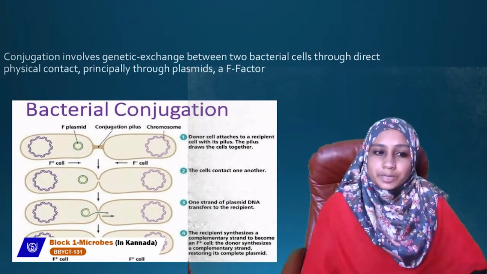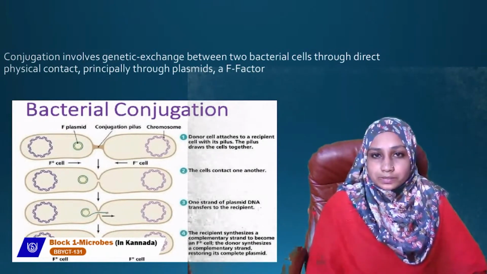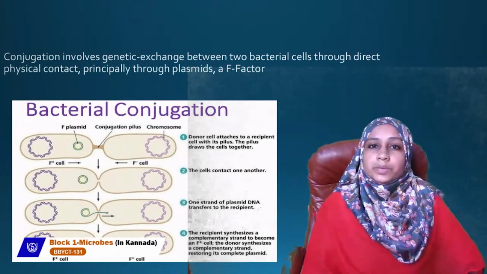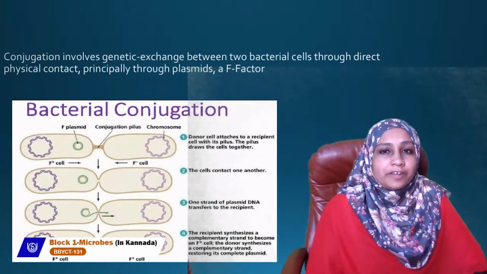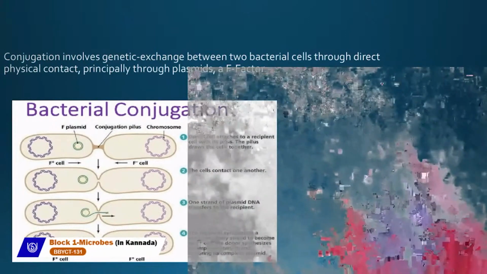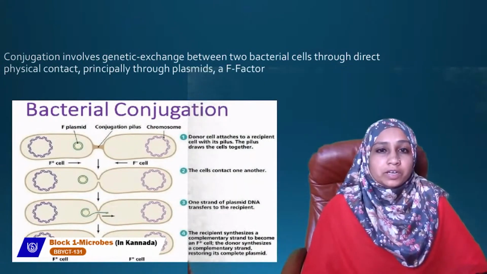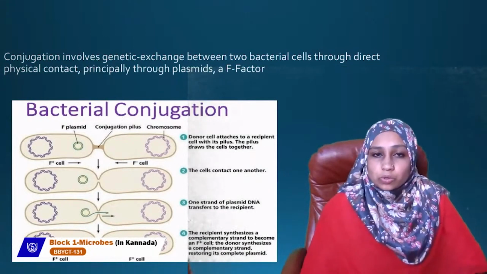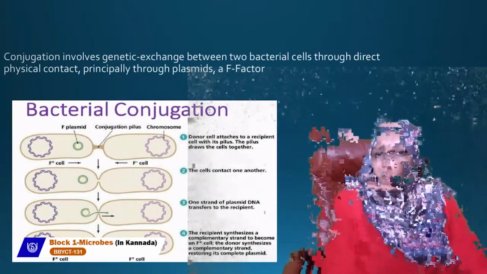Let me explain the steps here. So two cells are there. The first, the donor cell, has the F plus fertility factor present. The cell with the fertility factor present we call the F plus cell. The other one is the F minus cell. F minus cell means that cell does not have the fertility factor. So the donor cell is the F plus cell.